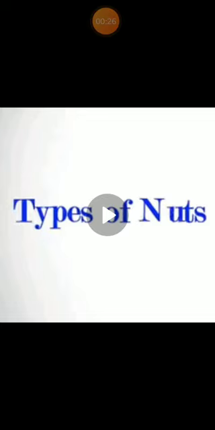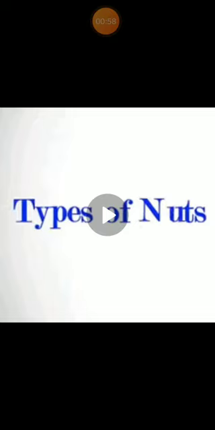So what is a nut? Why is it called a nut? A nut is also a fruit, but it is inside a woody shell. So for example, let's say you have an apple. You just have to pluck the apple from a tree and eat it. But when we call it a nut, you cannot directly take it from a tree and eat. It will be inside a wood shell. So if you break that wood shell, then you get the nut.